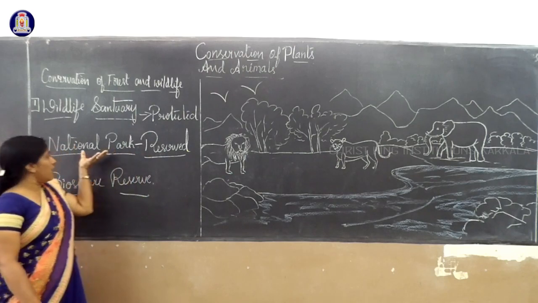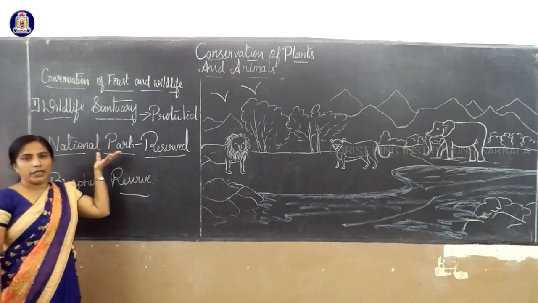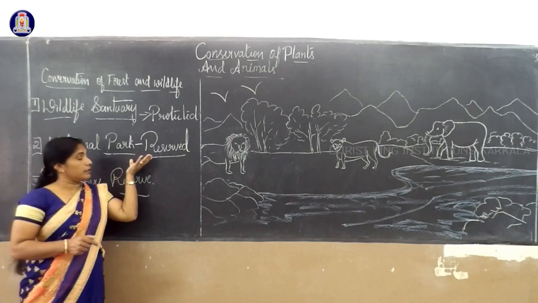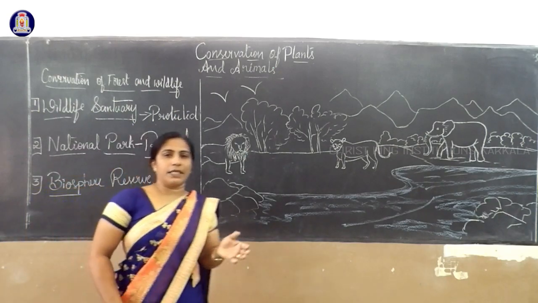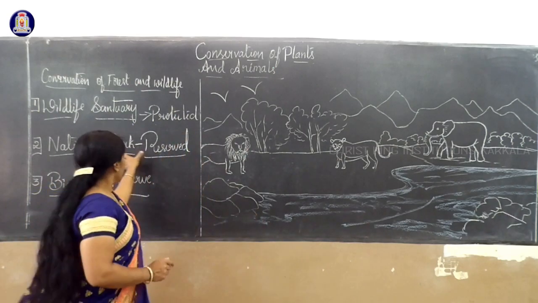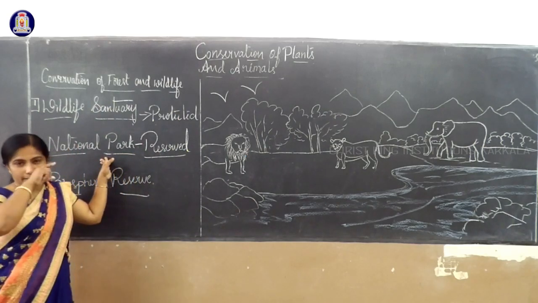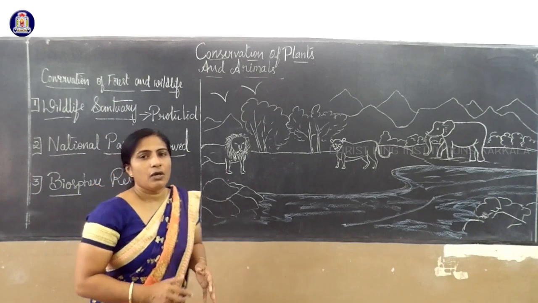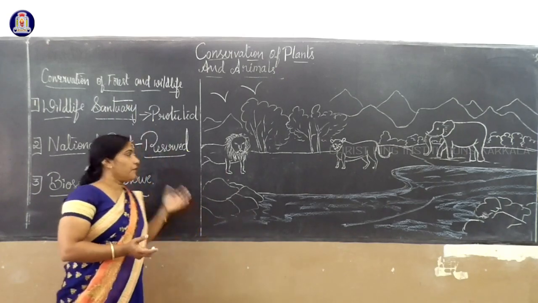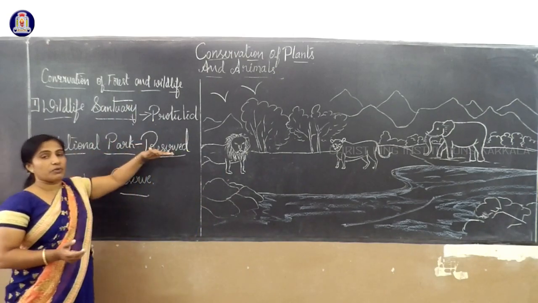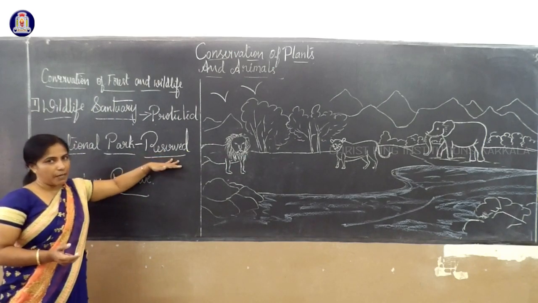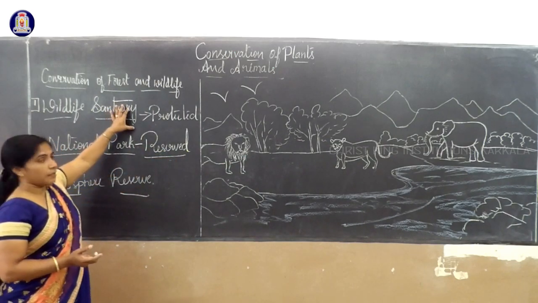In the national park, the animals can move in their natural habitat without any danger. That is called the national park. Here we protect all types of wildlife; it is a reserved area where hunting is banned, poaching is banned, etc. So this is a protected area.